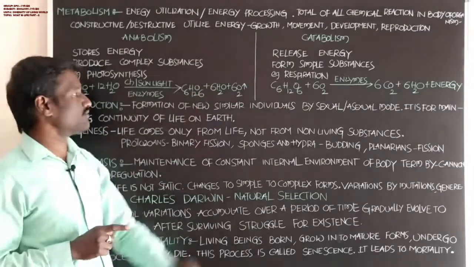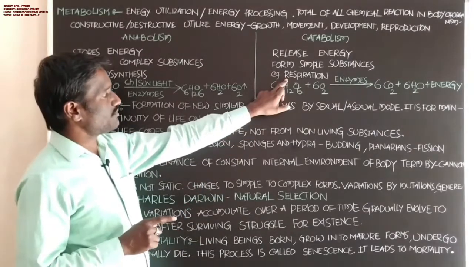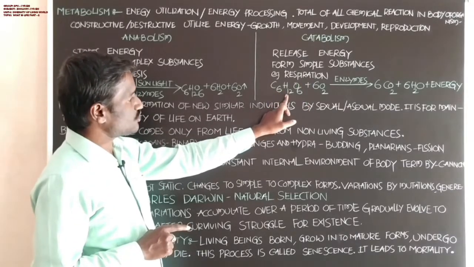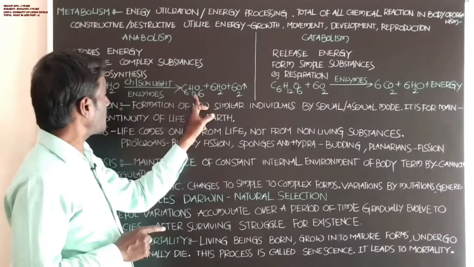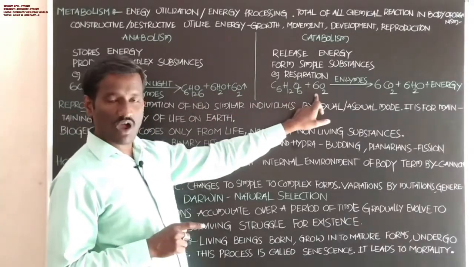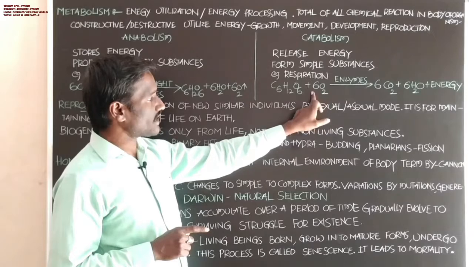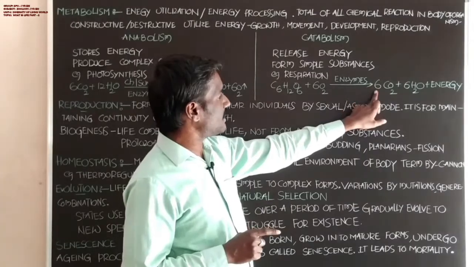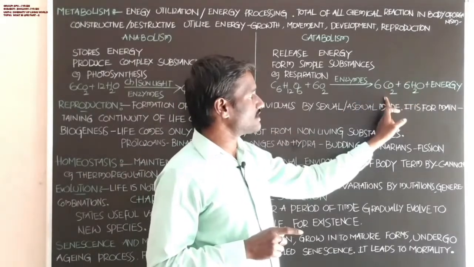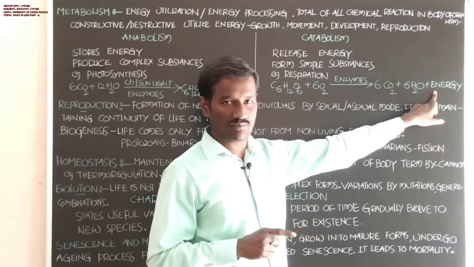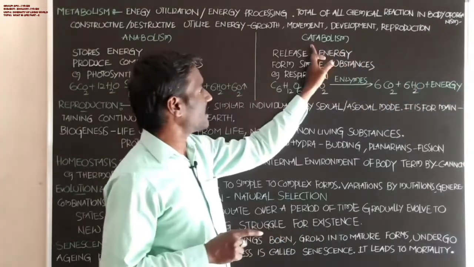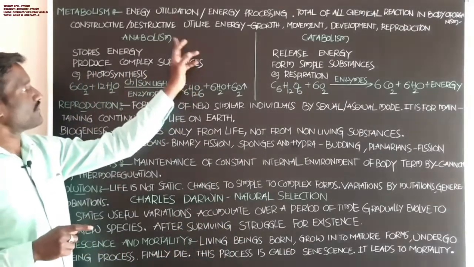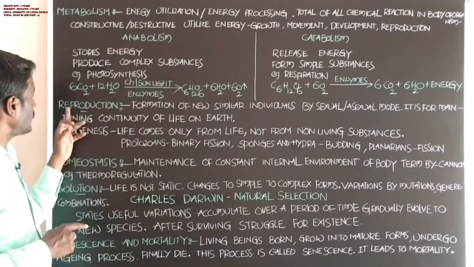Finally a complex substance is formed, that is the glucose molecule, and 6H2O and 6 oxygen molecules are released to the environment. Students, respiration is explained with the equation: C6H12O6, the glucose molecule formed in photosynthesis, goes through oxidation. It reacts with 6O2 by the help of respiratory enzymes, and finally simple substances are produced: 6CO2, 6H2O, and energy is produced in catabolism. Okay students, that is metabolism.